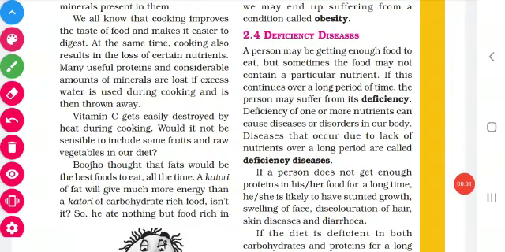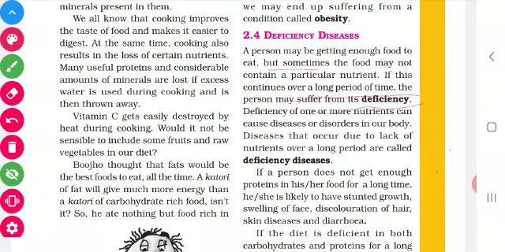Dear children, now we are going to see the topic 2.4, deficiency. So what does deficiency mean? A person may be getting enough food to eat, but the food which he eats does not contain a particular nutrient. If it continues for a long period of time, the person may suffer from deficiency.